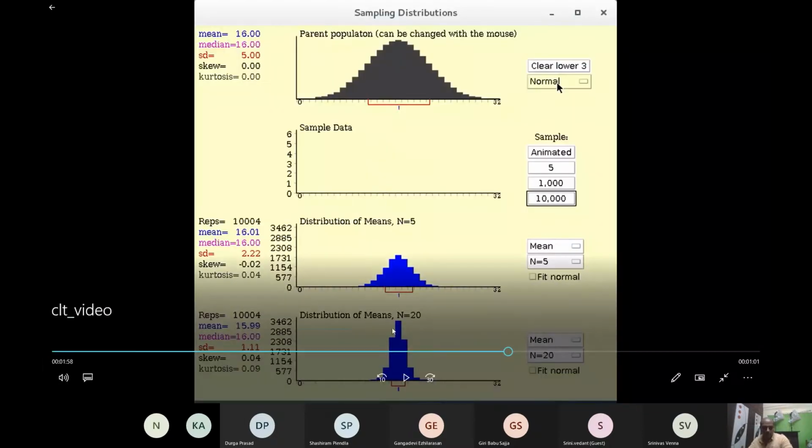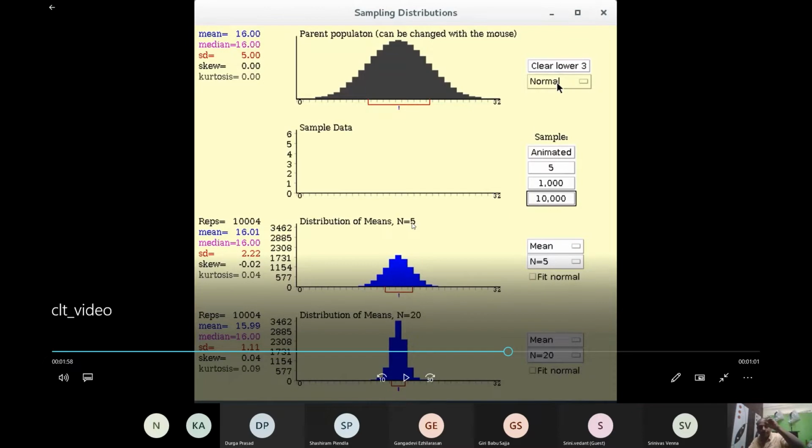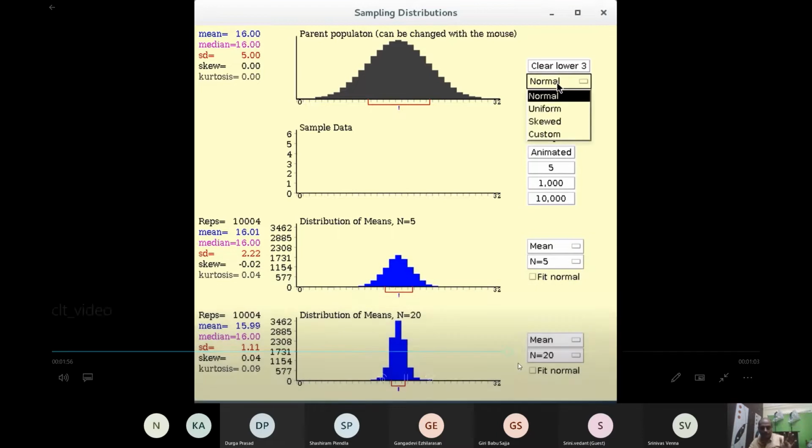Now we had taken a normally distributed population and we took samples of size 5, 10,000 times, and samples of size 20, 10,000 times, took the means and plotted them, and we found that they are normally distributed. Now we are going to take a population which has a non-normal distribution.